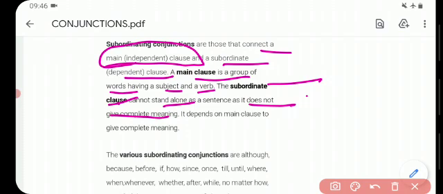The subordinate clause will depend on the main clause. Maybe it will give some kind of reason, some kind of result, which will depend on the first main clause. It depends on the main clause to give complete meaning.